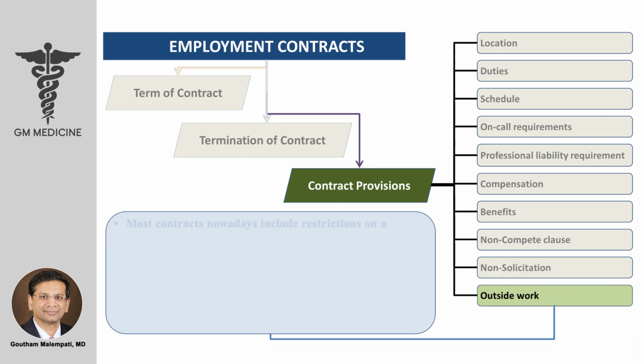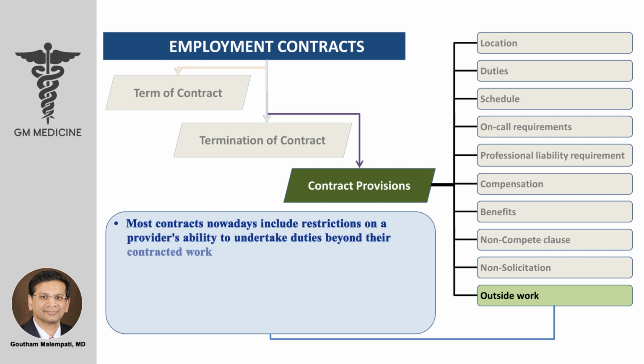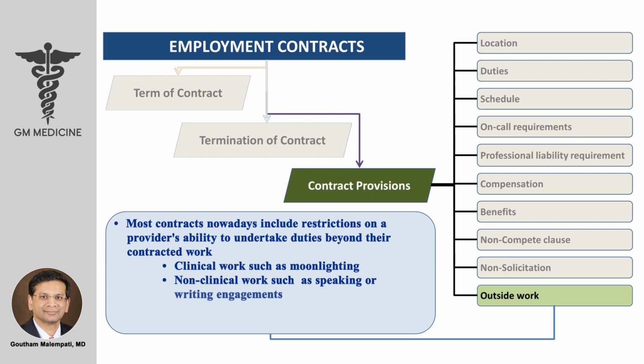Outside work. Most contracts nowadays include restrictions on a provider's ability to undertake duties beyond their contracted work, clinical work such as moonlighting, non-clinical work such as speaking or writing engagements. Employees are required to inform their employer if they participate in any such activities.